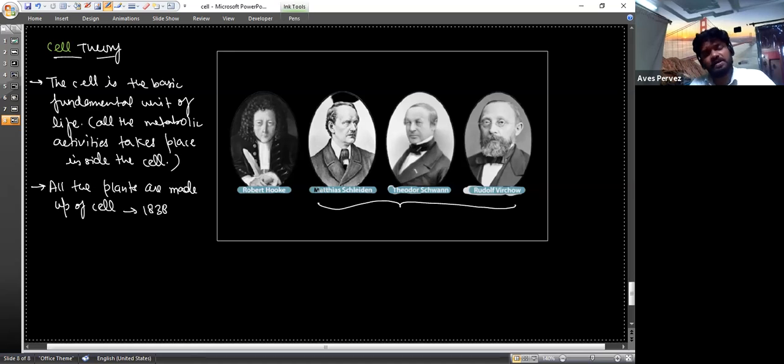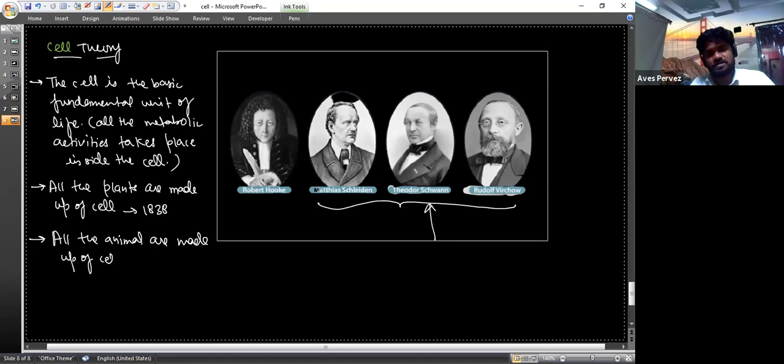Another statement was given by Theodore Schwann. He is another scientist, and he said that all the animals are made up of cells.